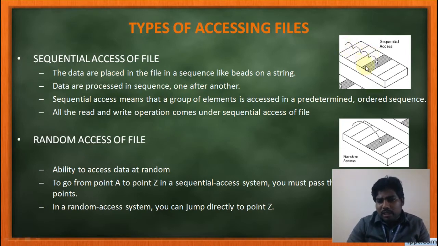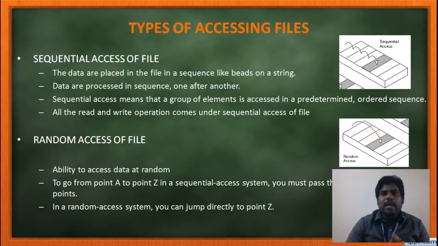In the sequential access, from here to here I want to reach. This is my destination, this is the source. In between I am accessing all the intermediate points one by one, linearly, and reaching this position. See this random access, I am jumping directly from here to here. From the point A to Z, directly I am jumping. This is the random access.